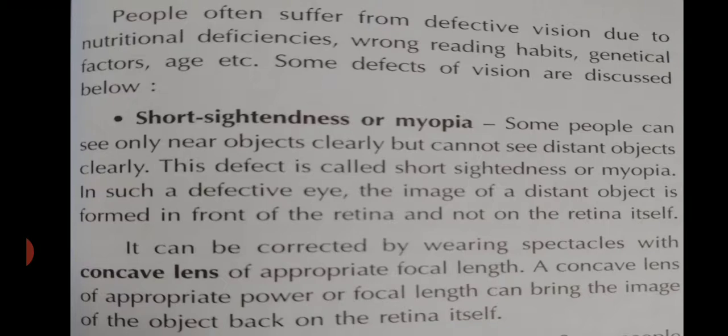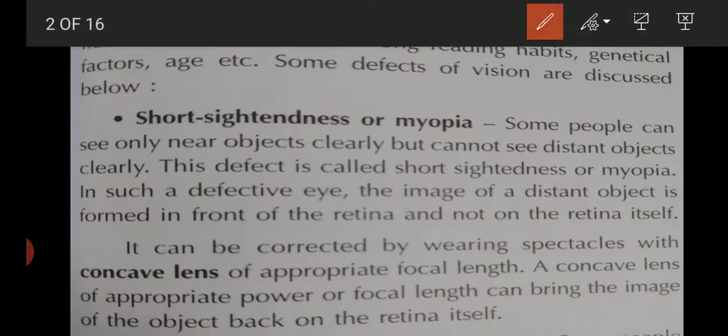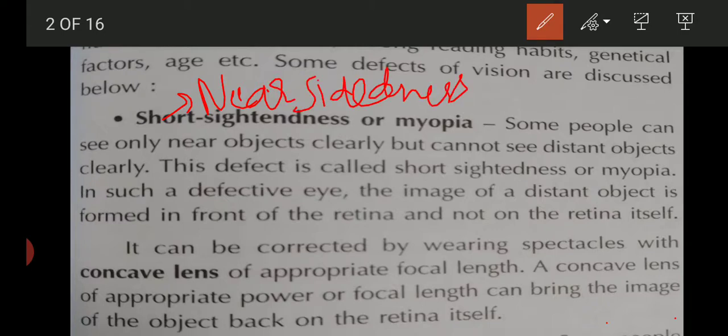The first one is short-sightedness or myopia, also known as near-sightedness. Some people can see only near objects clearly, but they cannot see distant objects clearly.